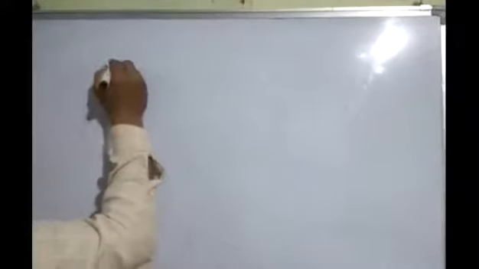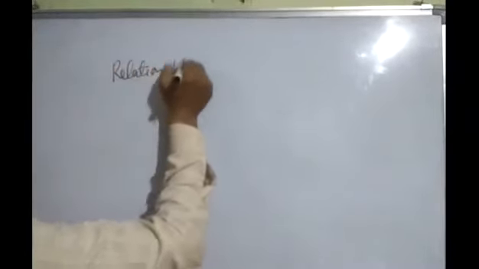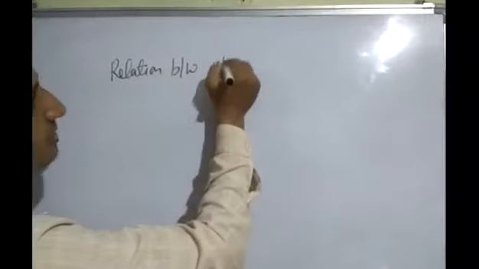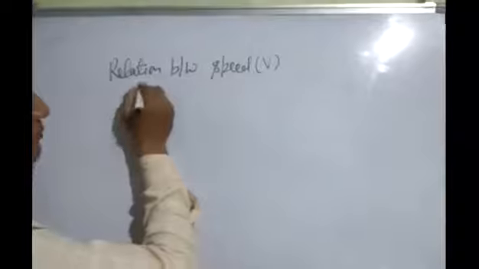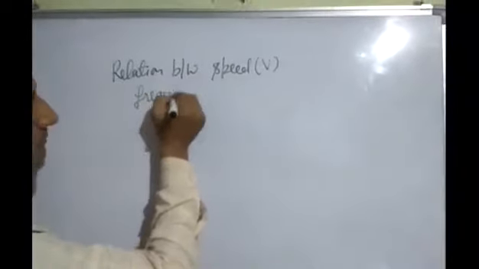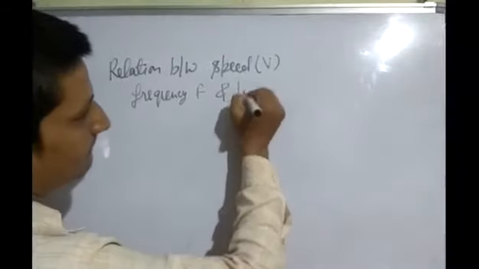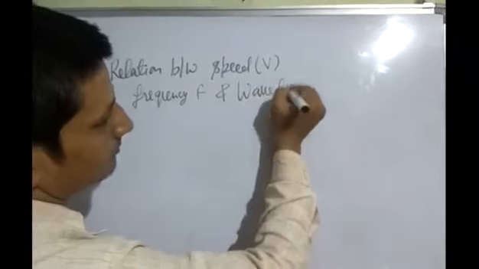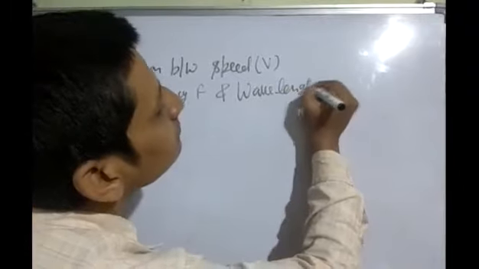Next topic is relation between speed, frequency and wavelength. Relation between speed V, frequency F and wavelength lambda.